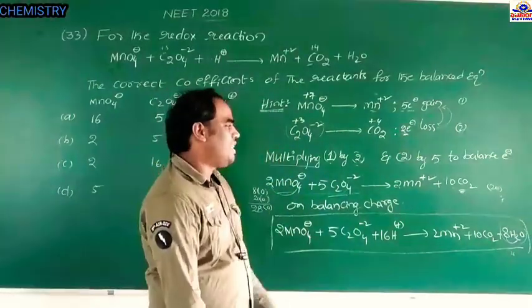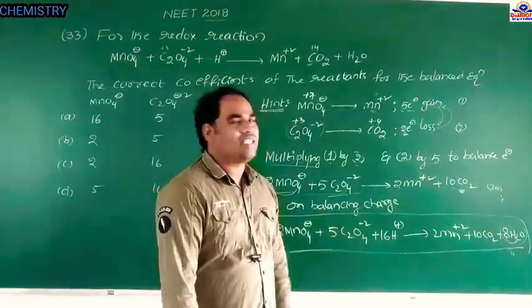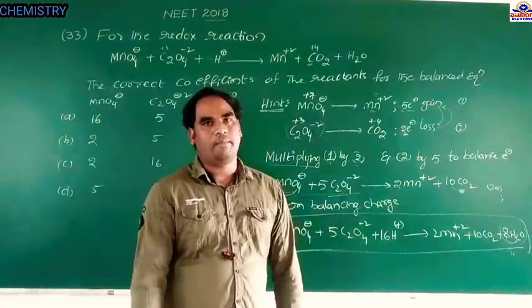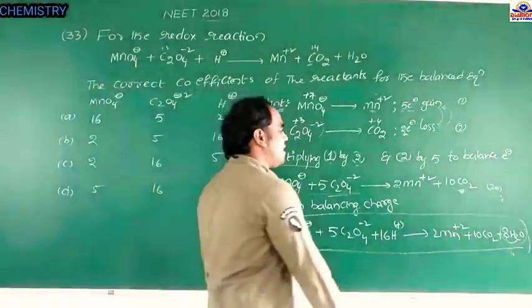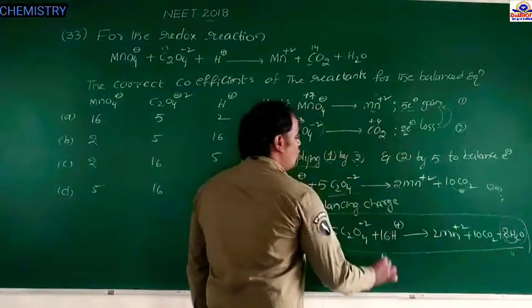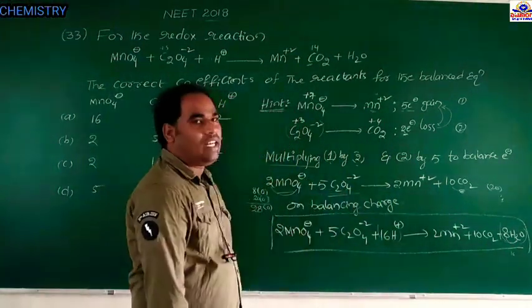Therefore, to balance the hydrogen in acidic media, we have to add H plus ions to the side with fewer hydrogens. This side has 16 hydrogens, so we have to add 16 H plus. So this is the final equation.